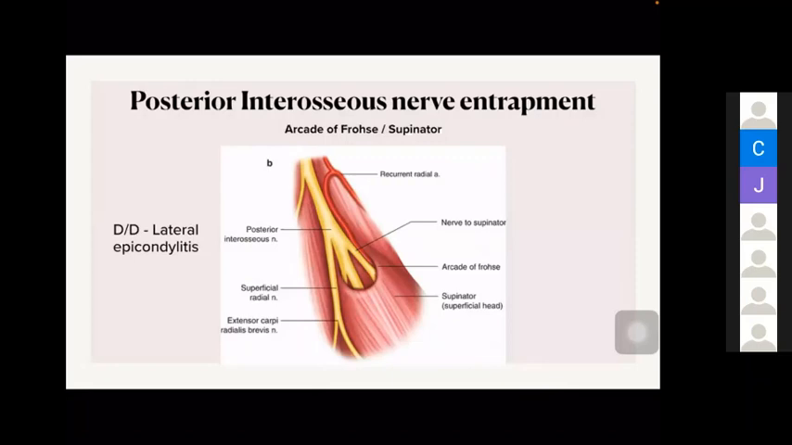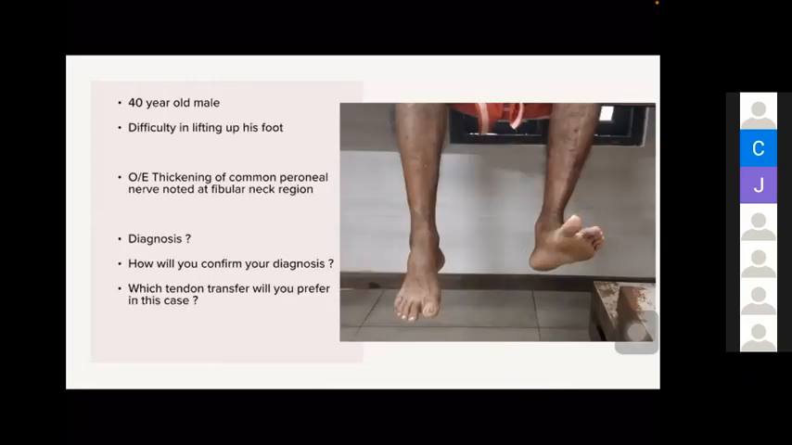Coming to the last one. A 40-year-old male has presented with difficulty in lifting up. Here, the patient is not able to lift his foot. On examination, there is thickening of the common peroneal nerve at the fibular neck region. So, what is your diagnosis? Foot drop. Okay, foot drop. What can be the etiology in this case? You can see thickening of the common peroneal nerve at the fibular neck region.